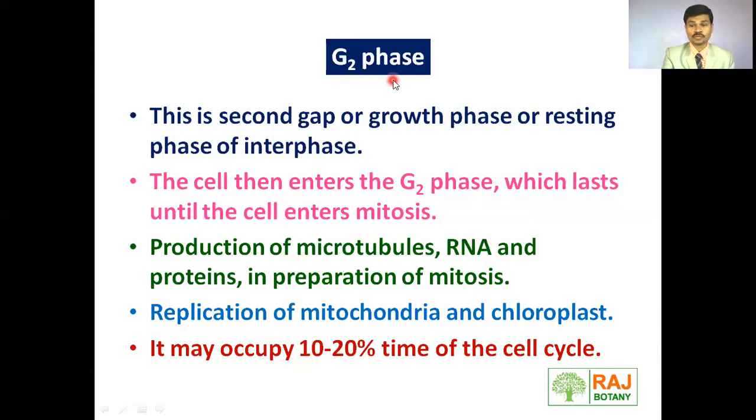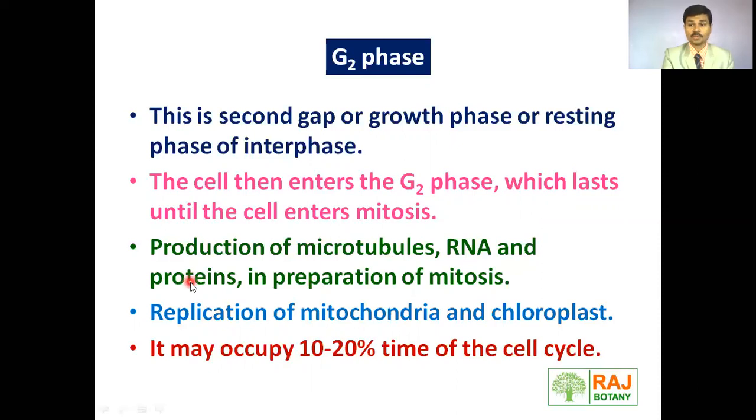Let's see the G2 phase. This is the second gap phase or growth phase or resting phase of the interphase. The cell then enters the G2 phase, which lasts until the cell enters mitosis. Production of microtubules, RNA and proteins, which are the preparation for mitosis, happens during the G2 phase. Microtubules are required for the formation of the spindle fibers.